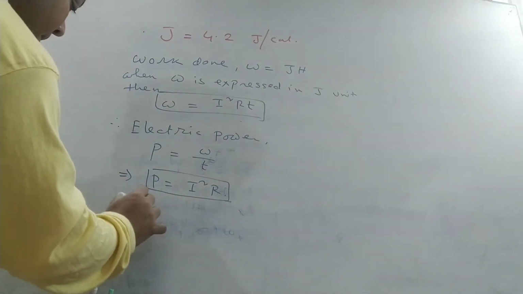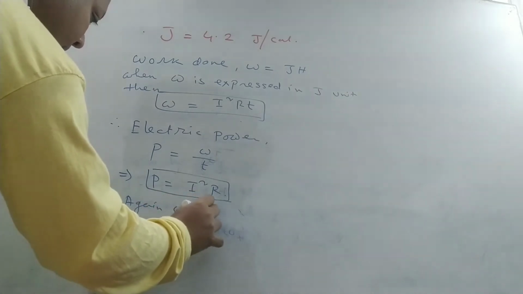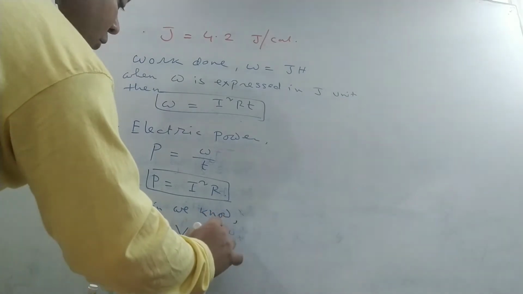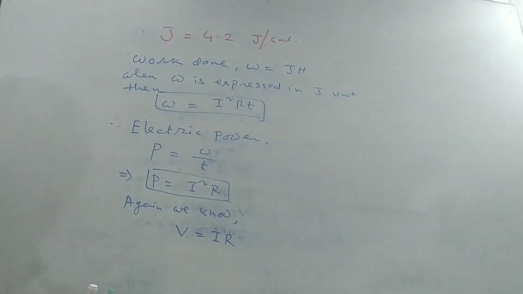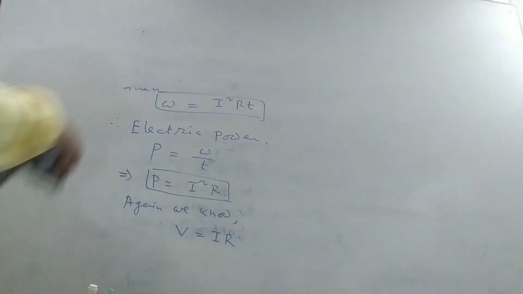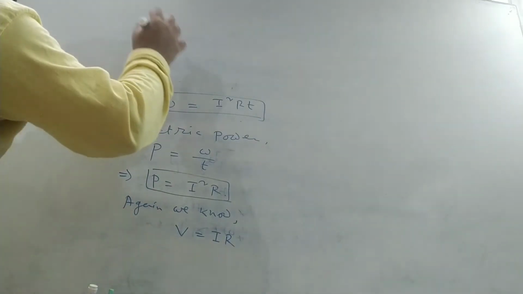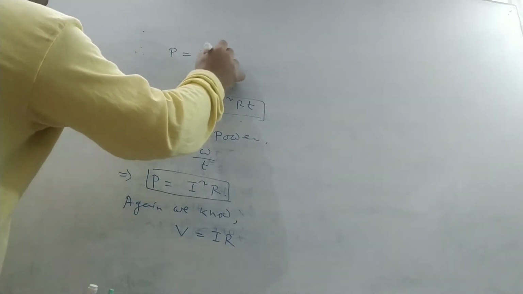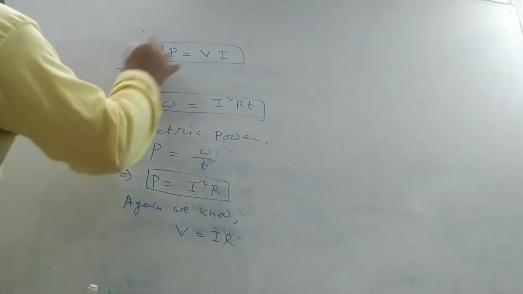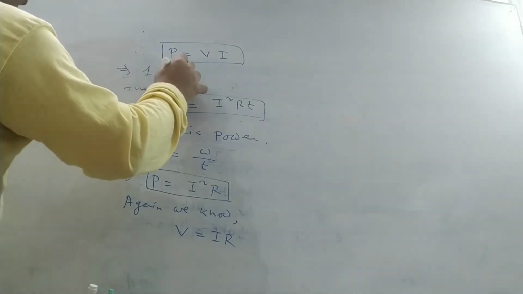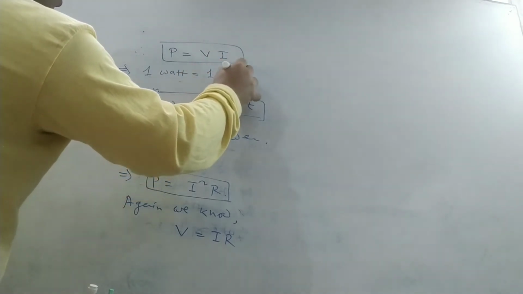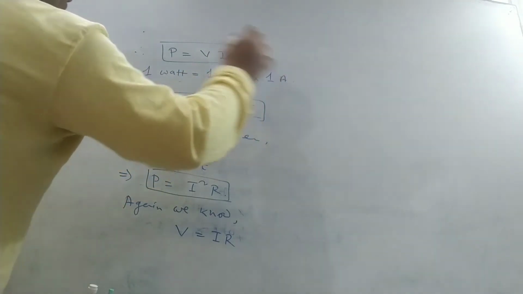Again we know potential difference V is equal to I into R. Therefore we can write P is equal to V into I. This gives 1 watt. We know the unit of power is watt. Therefore 1 watt is equal to 1 volt into 1 ampere.